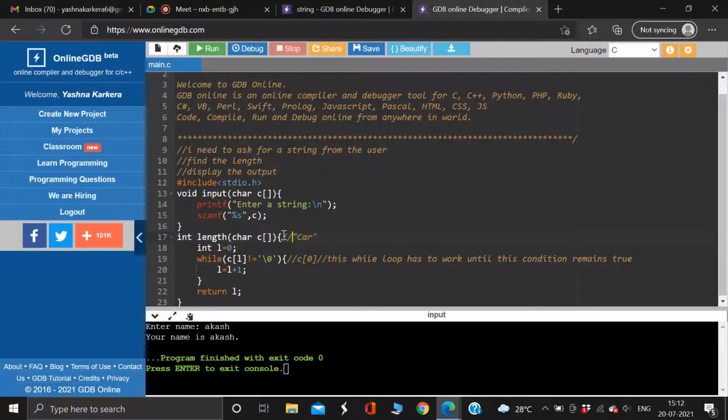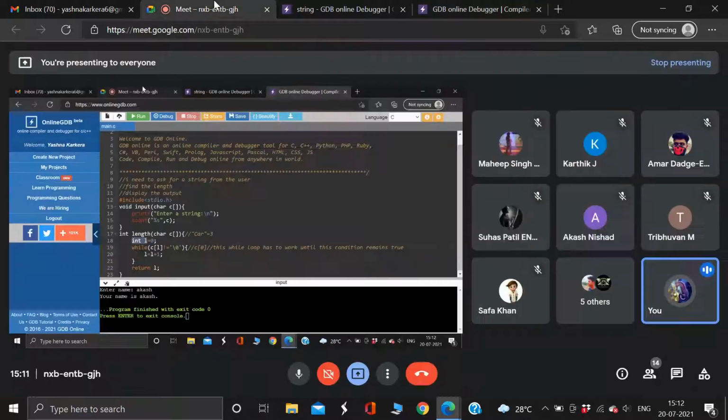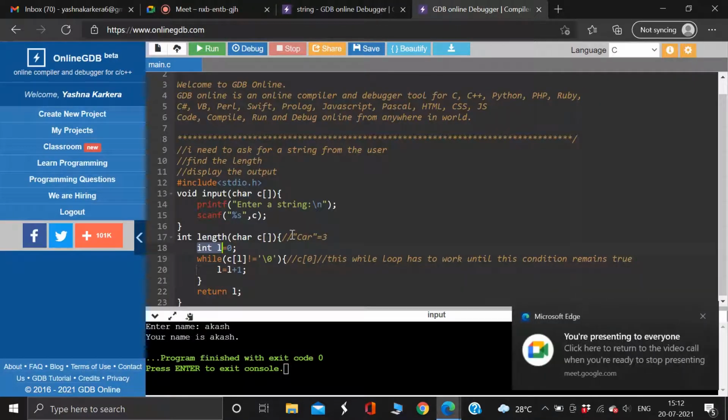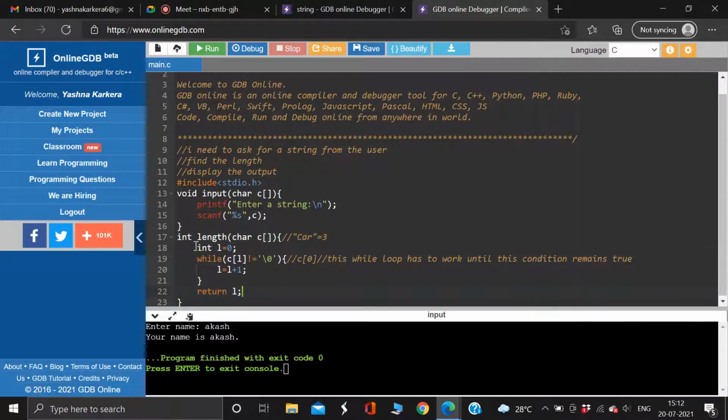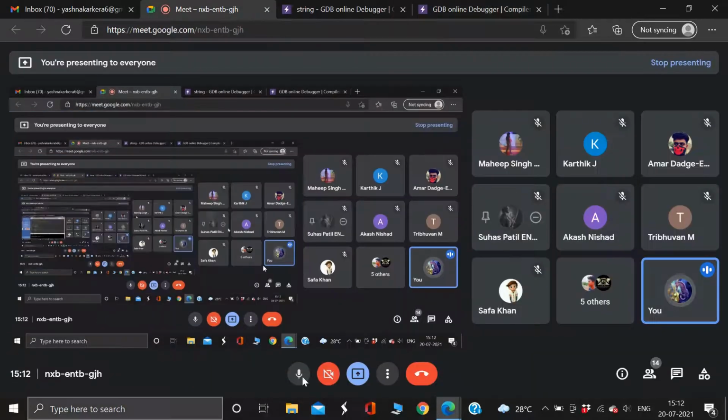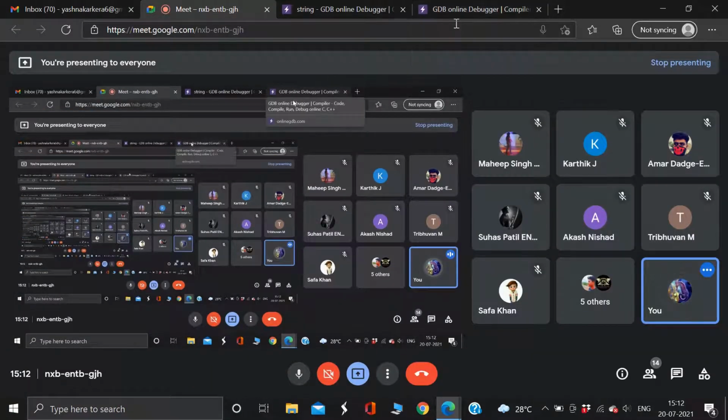So when I'm asking for a string from the user, if he says car, then the output should be 3. For that, I'm using a while loop to calculate the length of the string. If you had listened to yesterday's class, this is really easy. If you haven't, go back and see the video and come back. Then we'll explain this to you.